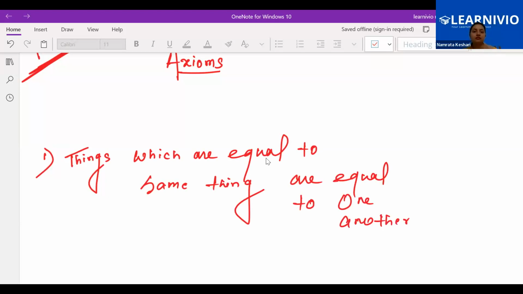Okay, things which are equal to the same thing are equal to one another. What exactly does that mean? Let's see.